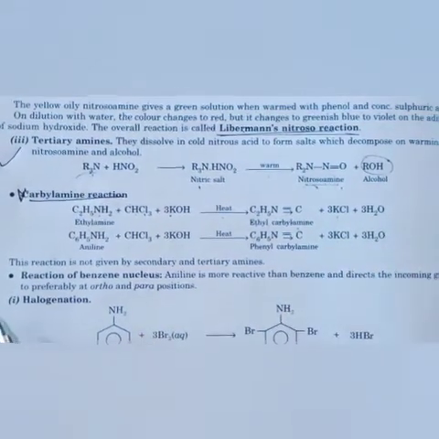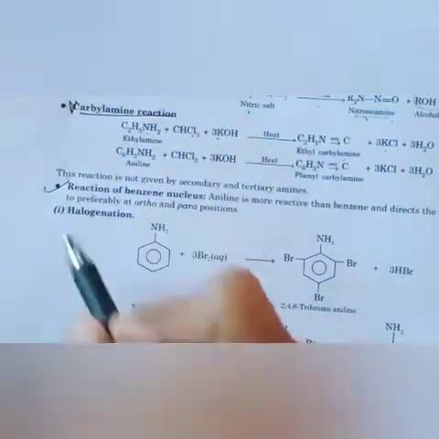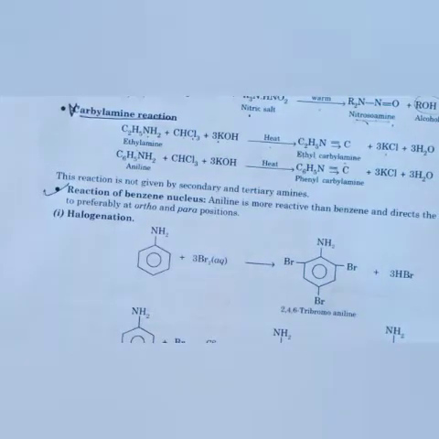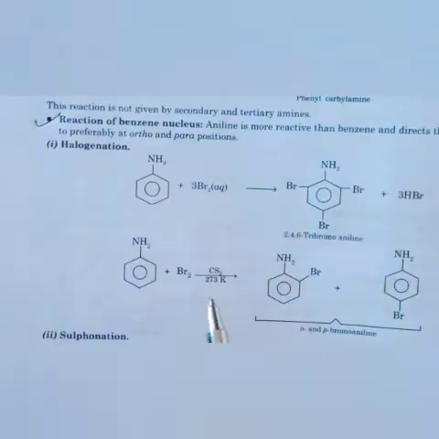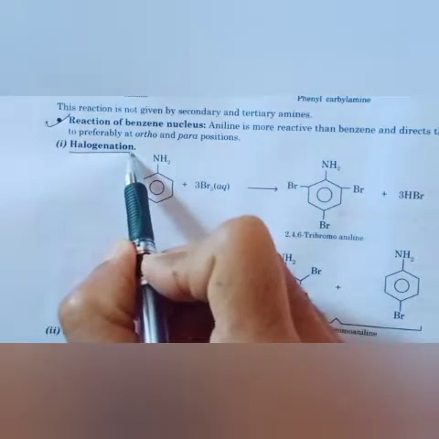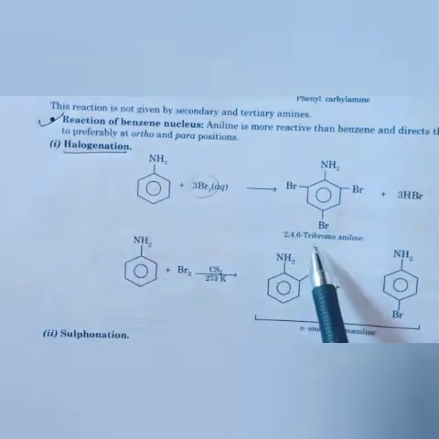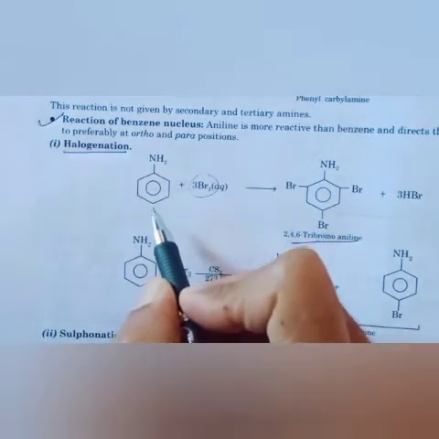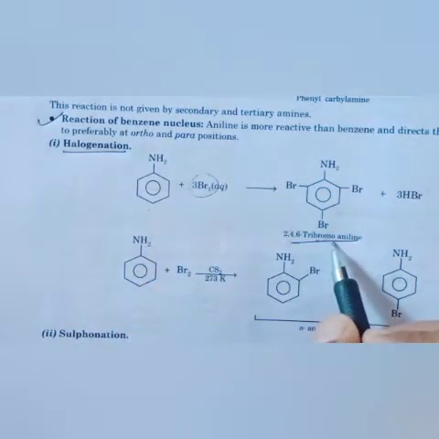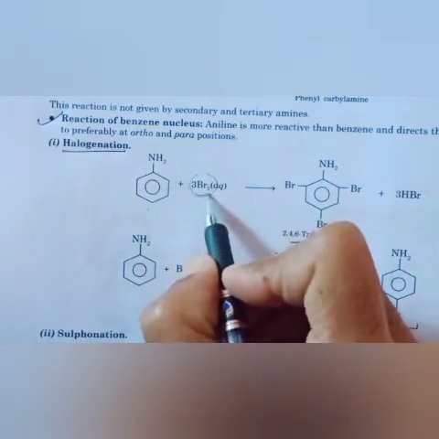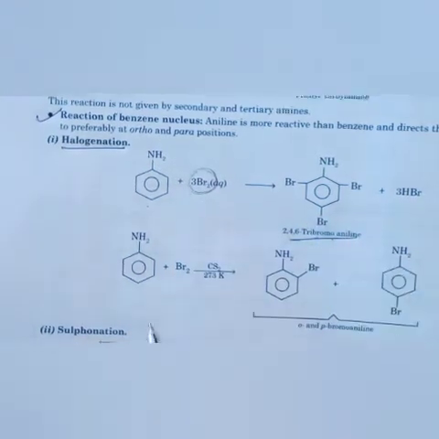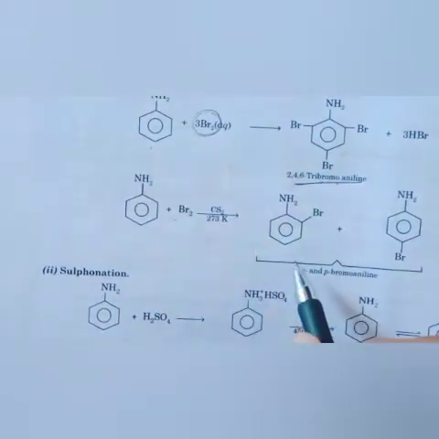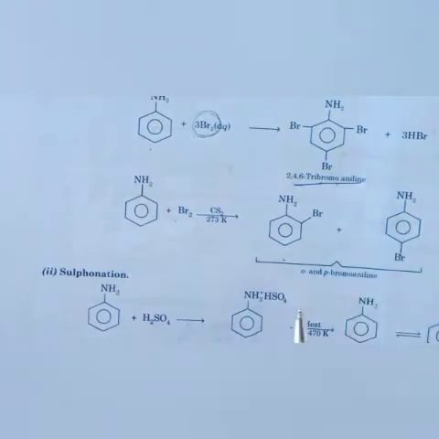Then if we talk about reactions of the benzene nucleus, as in aldehyde, ketone, and alcohol, we also did halogenation. The reaction with halogen will give us 2,4,6-tribromoaniline. This is also one of the important questions. Convert aniline into 2,4,6-tribromoaniline. You have to add 3 bromine, which will give HBr. When a single bromine is added, it gives ortho and para bromoaniline.